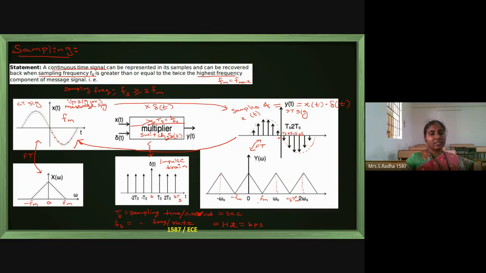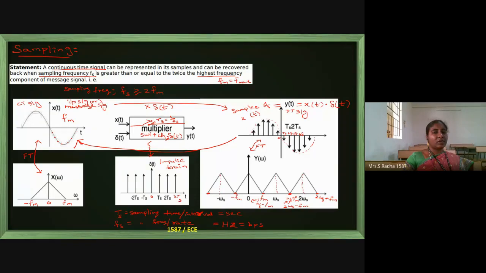Left side, this is also equal to omega s minus Fm. Both are correct. Simply Fm. On this side it is 2 omega s plus Fm. Left side it is 2 omega s minus Fm. Okay, both are correct. This point, I am talking about this point. Okay, the triangle legs, I am giving the value. So on either side, whatever the center is, right side it is plus Fm, left side it is minus Fm.